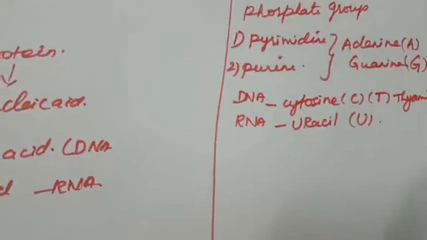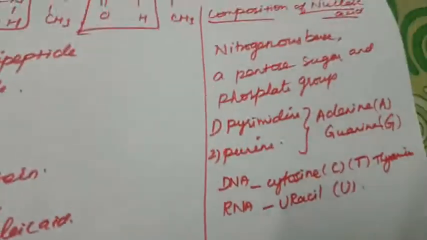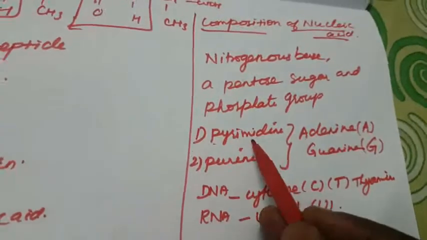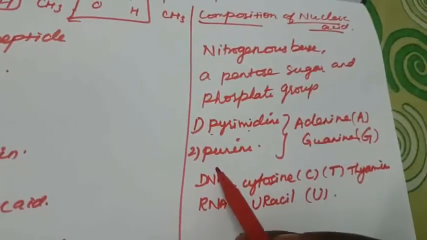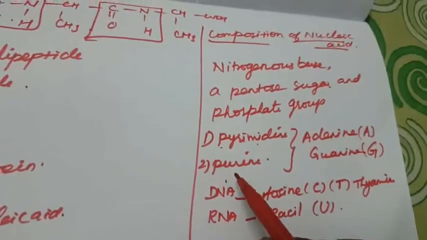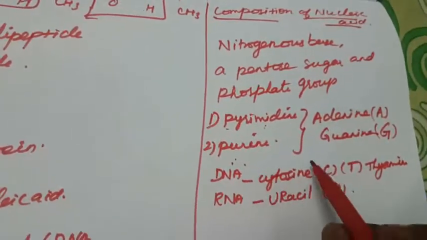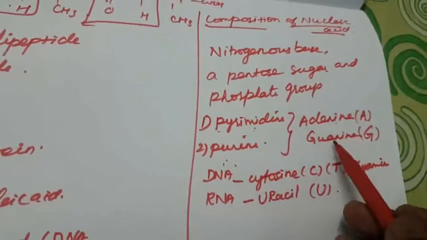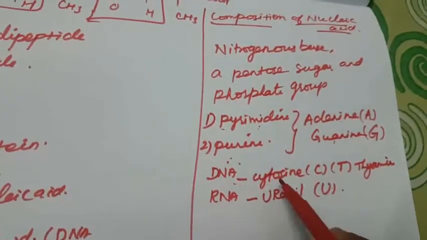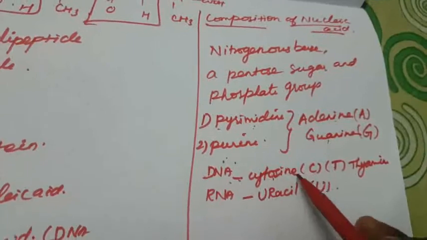Next we are going to see the structure of this nucleic acid. What is the basic unit? It is derived from the pyrimidine and the purine. There are two parent compounds, pyrimidine and purine. In both DNA and RNA the two major purine bases are adenine and guanine, and in DNA, cytosine and thymine.